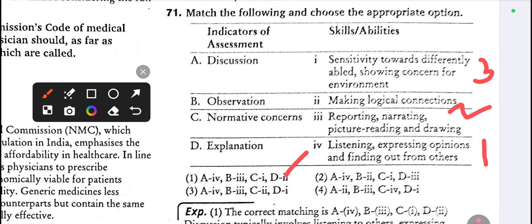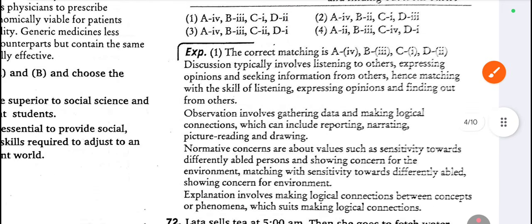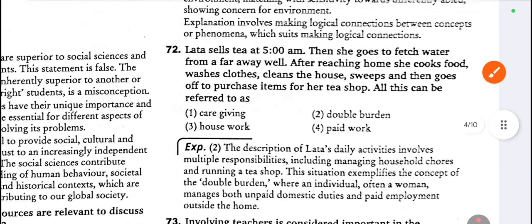And explanation means making logical connections. This is the correct answer. So option 1 is correct. 72.